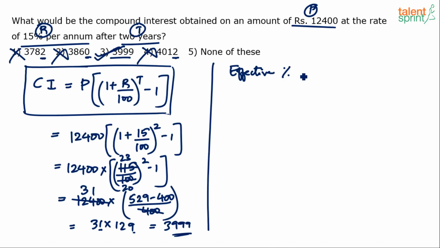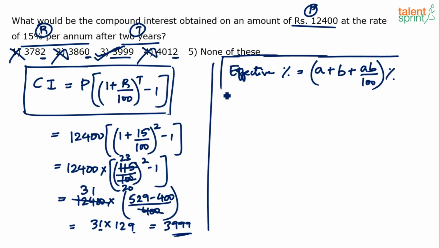Effective percentage. Effective percentage for two different percentages can be taken as A plus B plus AB by 100. I am not going into the detailed discussion because all this has been covered in detail in our videos of TalentSprint's program. You can just refer to that. But the idea is, effective percentage is a very, very important concept. In my view, the most important concept in the entire subject of quantitative aptitude, right? It can help you save a lot of time across many topics.